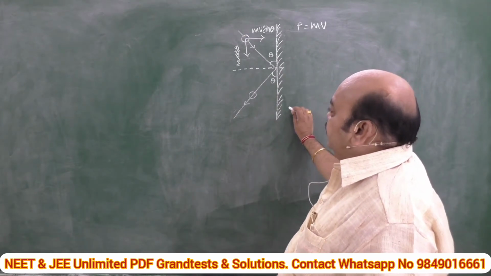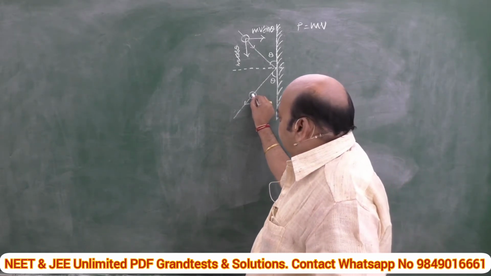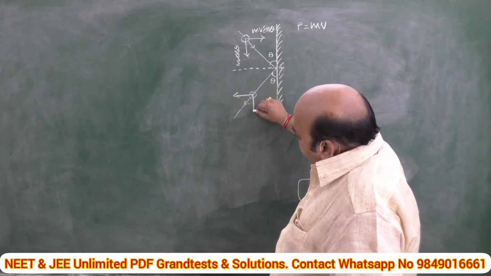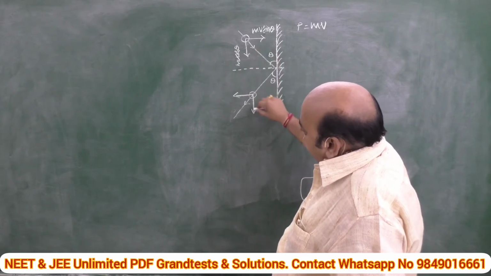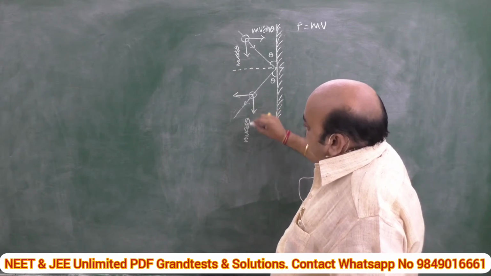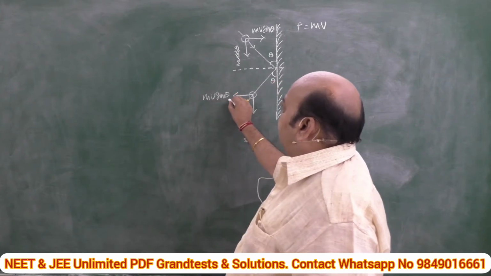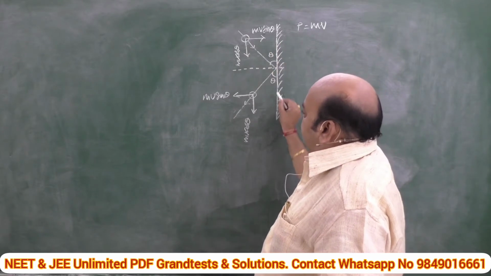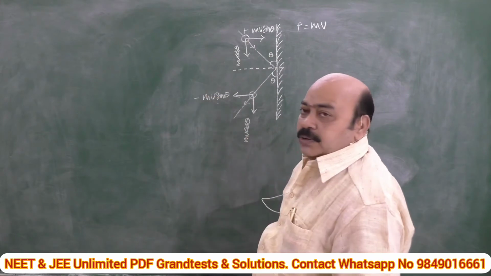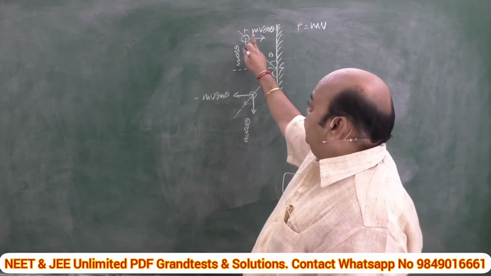After impact, what happens? It is moving away from the wall. It's a generalized thing, so its direction will be like this. Whereas the horizontal component is moving in the same direction, just like in the previous case. Once again, its value is mv cos theta. And what about this one? mv sin theta. What is the difference? Here it is approaching the wall, whereas it is moving away from the wall. If we consider this one as positive, automatically this one should be negative, because as we discussed, momentum is a vector quantity, so sign should be applied.